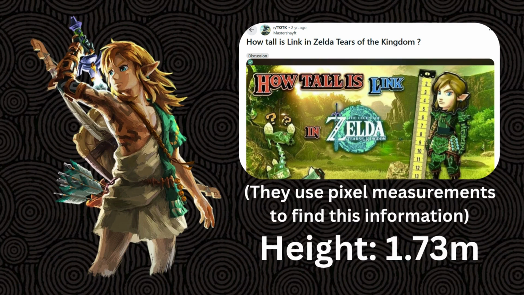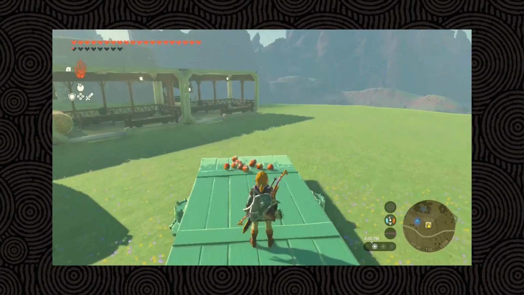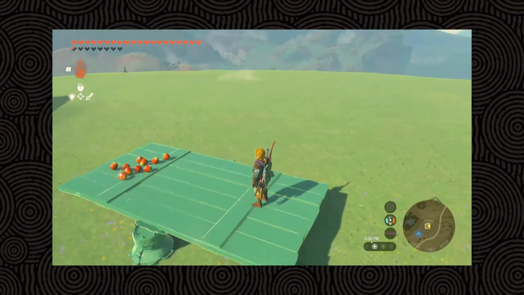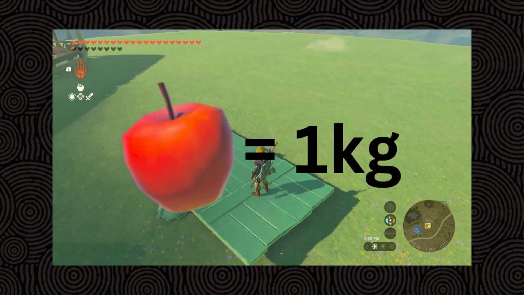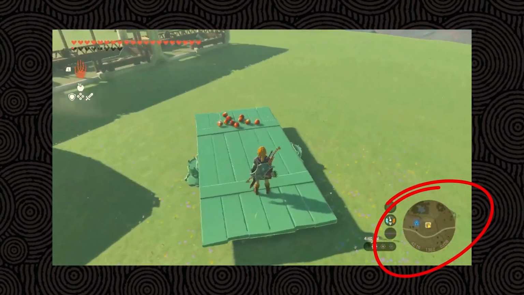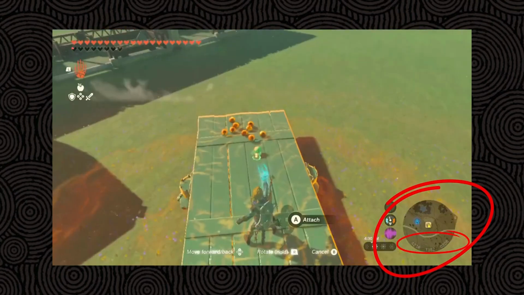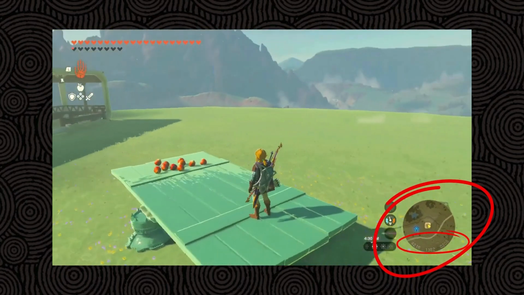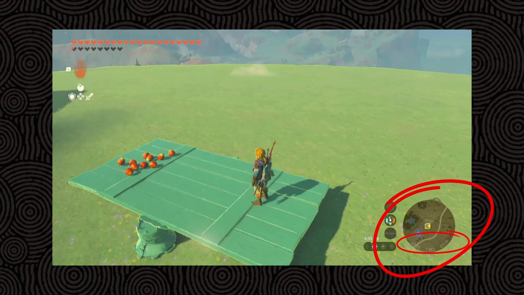This is Link. Based on this Reddit post, he's 1.73 meters or 5'8". Using a balance beam that I rigged up here, we can determine that he weighs 10 apples. In this video, we will consider one apple to be 1 kilogram. If you look at the bottom right of the screen, there's a mini-map. That mini-map has a bunch of coordinates. Every time a coordinate changes by 1, Link moves 1 meter.